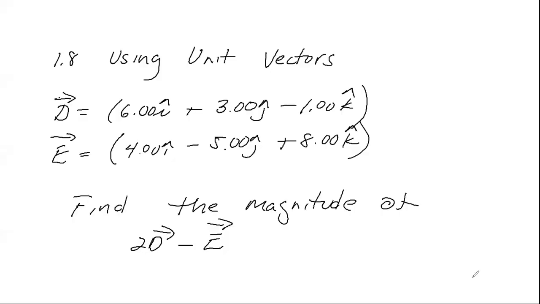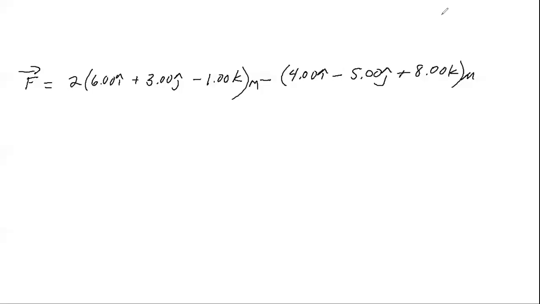Example 1.8: I am given two three-dimensional vectors, and I am asked to find the magnitude of 2 times vector d, minus e. We will call the new vector f, and it is the result of these two operations. So I will add each component by component. So F is going to equal